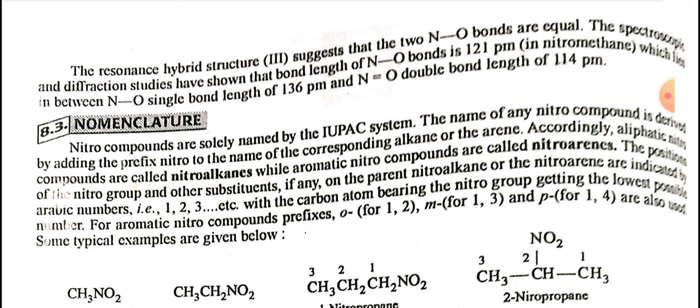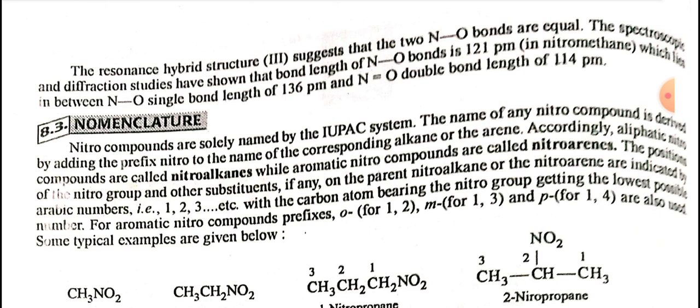Nomenclature. Nitro compounds are named solely by the IUPAC system. The name of any nitro compound is derived by adding the prefix nitro to the name of the corresponding alkane or arene. Accordingly, aliphatic nitro compounds are called nitroalkanes, while aromatic nitro compounds are called nitroarenes. Positions of the nitro group and other substituents, if any, on the parent nitroalkane or the nitroarene are indicated by Arabic numerals 1, 2, 3, etc., with the carbon atom bearing the nitro group getting the lowest possible number. For aromatic nitro compounds, prefixes ortho for 1,2, meta for 1,3, and para for 1,4 are also used. Some typical examples are given below.